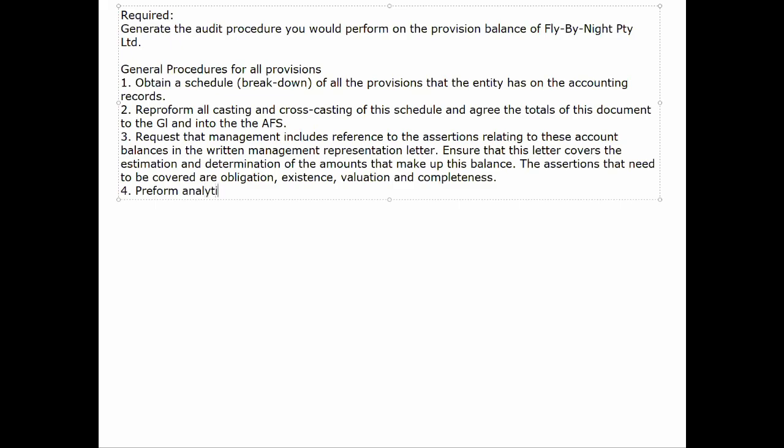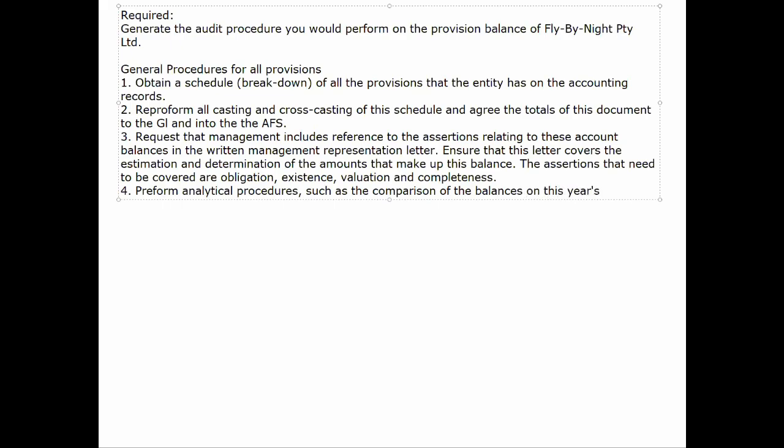So please explain that you're looking for existence, valuation, and completeness, at least. You cannot just expect the marker to know the assertions you're looking for. And if the assertions are not there, your procedure is incorrect, incomplete, and should be marked wrong.